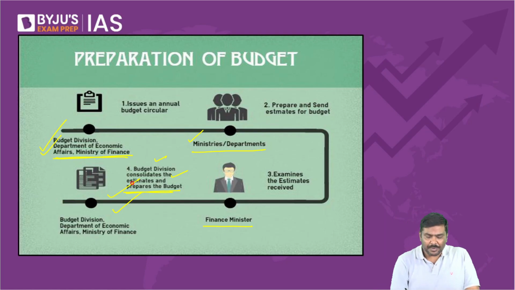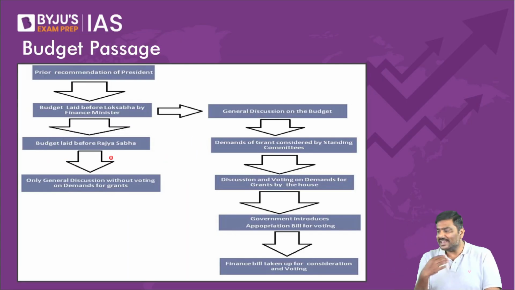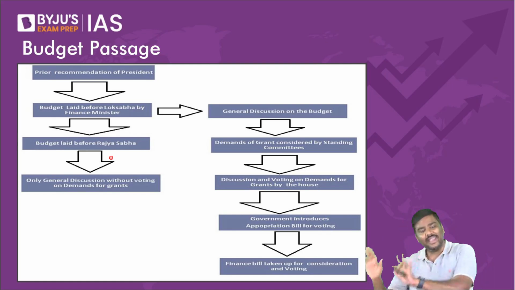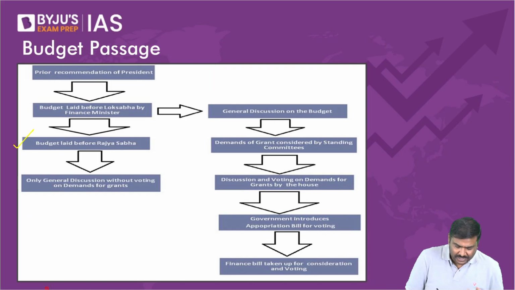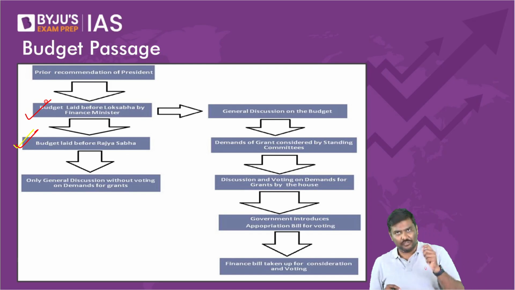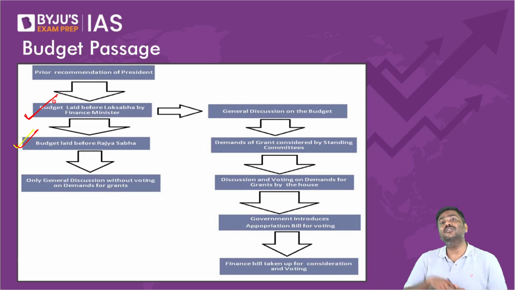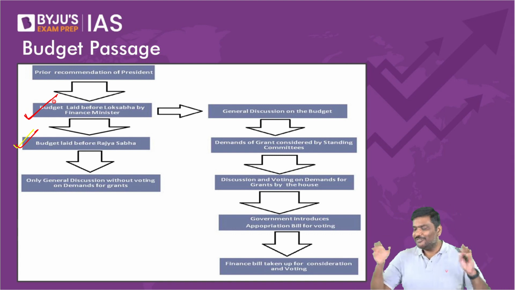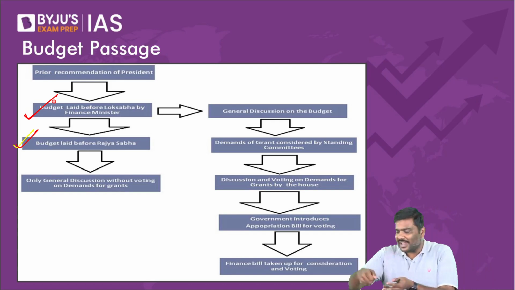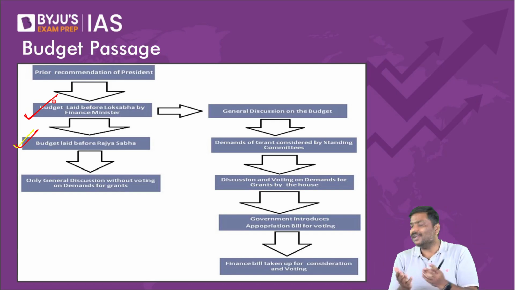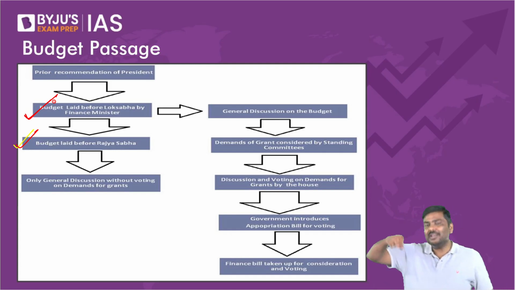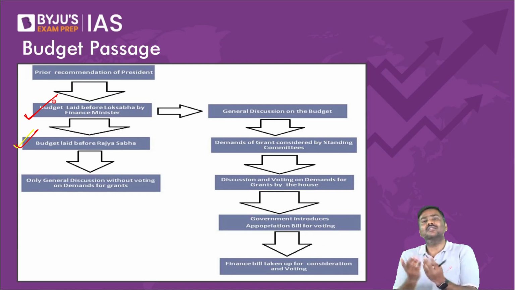Now, once the budget is prepared, what is the next step? On the first working day of February, the budget is presented on the floor of Lok Sabha. That is, the Finance Minister, have you seen this? The Finance Minister will take a suitcase or a bag or, let's say, a red cloth, etc. They will take the documents to the floor of Lok Sabha and start reading out.